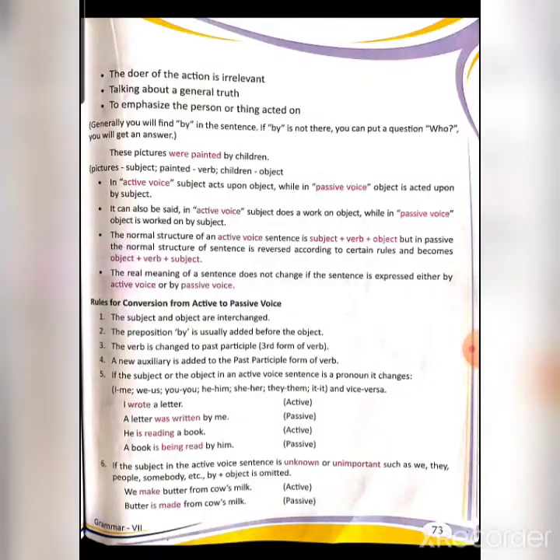Next one, sixth point. If the subject in an active voice sentence is unknown or unimportant, such as we, they, people, somebody, etc., then by plus object is omitted. So sometimes it happens that we omit by plus object. Clear? If the subject is unimportant or it is understood, unknown.